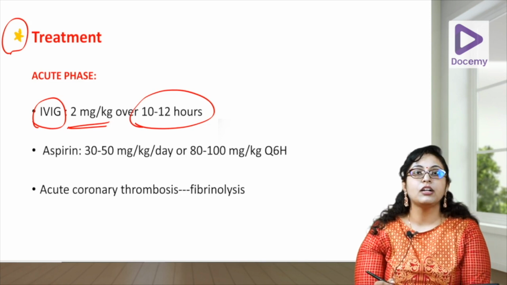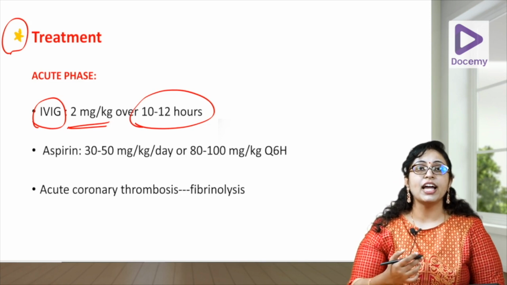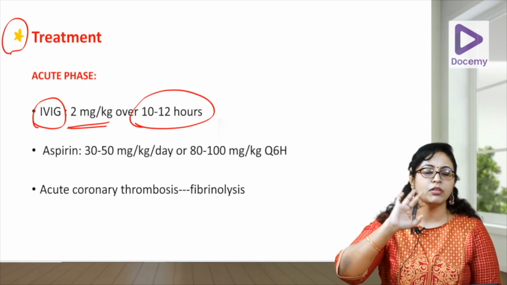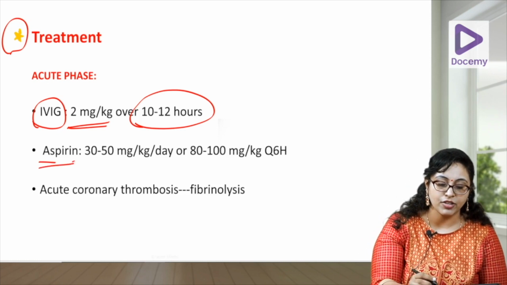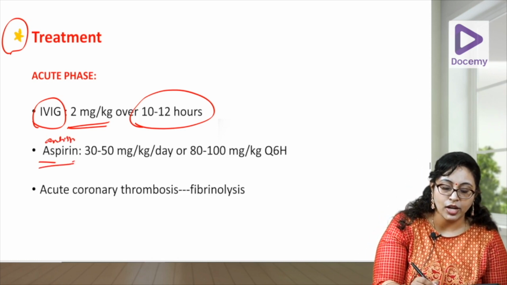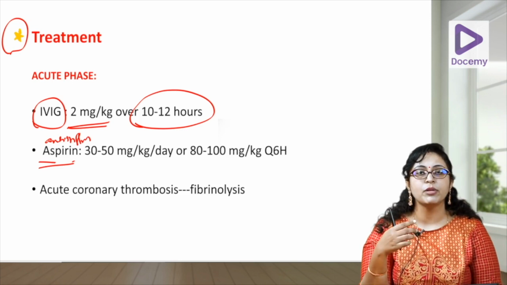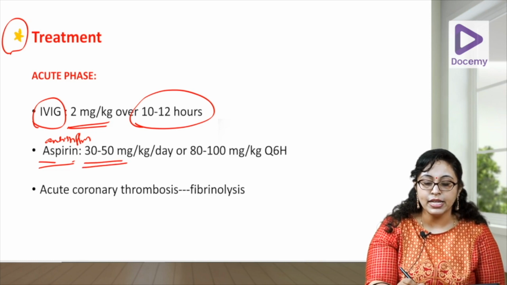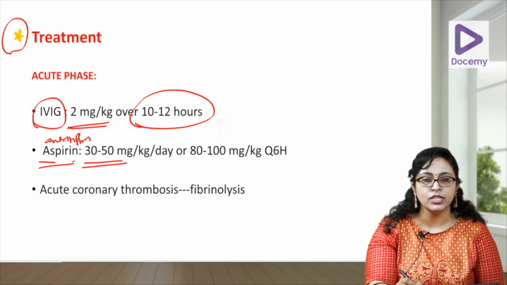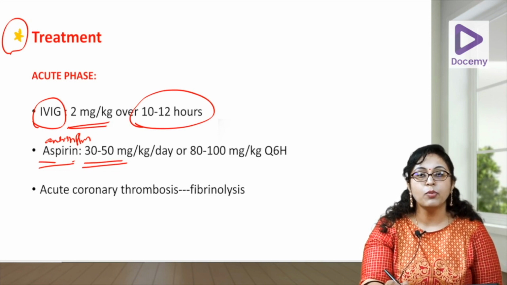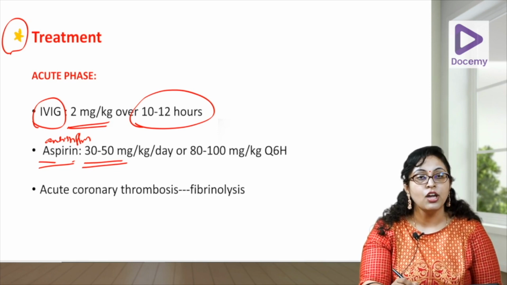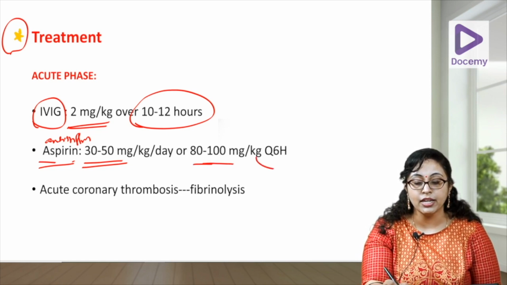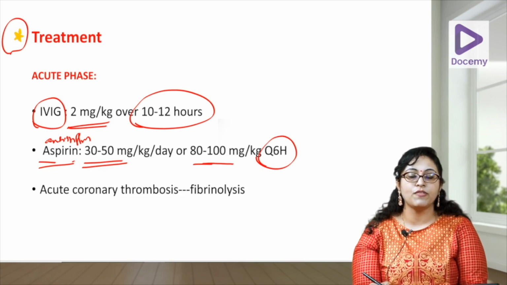Because it is an inflammation, you should give an anti-inflammatory, because this immunoglobulin is to target the immune response. You have to give an anti-inflammatory, and aspirin initially you have to give in an anti-inflammatory dose. Anti-inflammatory dose of aspirin is high dose, antiplatelet is low dose. Anti-inflammatory dose 30 to 50 milligram per kg per day. This is the only dose which is given in OP. In Nelson, both these are given, 30 mg per kg per day, or even higher dose 80 to 100 mg per kg per day given Q6 hour in divided doses, 4 divided doses.